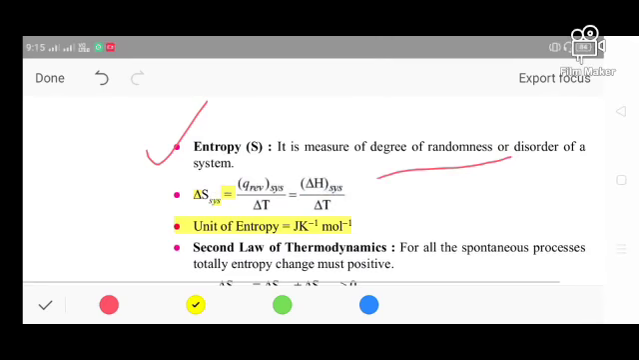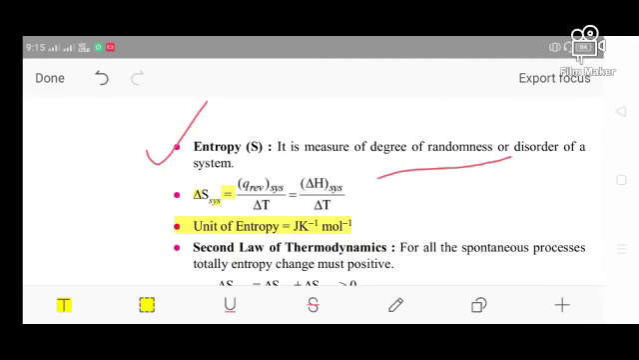So what is the unit of entropy? Very simple. The unit of entropy is joule, because we are considering the heat or enthalpy. So its unit is joule per Kelvin, and per mole, so entropy is joule per Kelvin per mole. Very simple thing you have to remember.